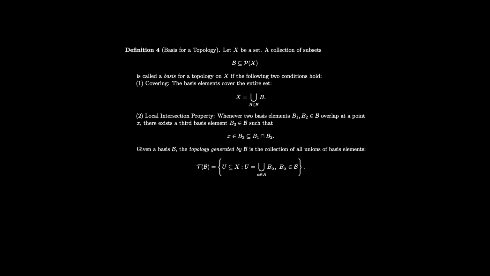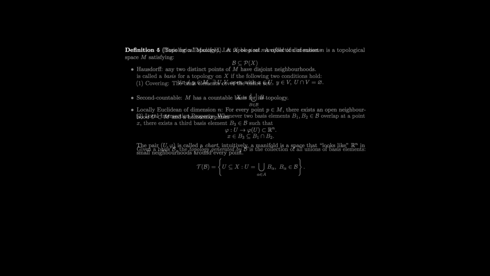Once a basis is specified, the topology it generates consists precisely of all unions, finite or infinite, of the basis elements. In other words, every open set in the space arises by assembling these fundamental building blocks. Actually, no additional structure is imposed. The entire topology is obtained by coherently gluing together the elements of the basis.